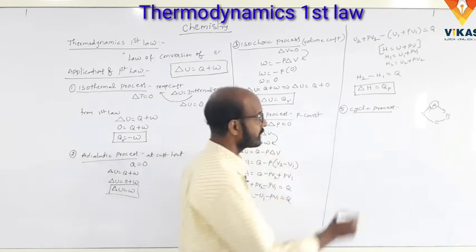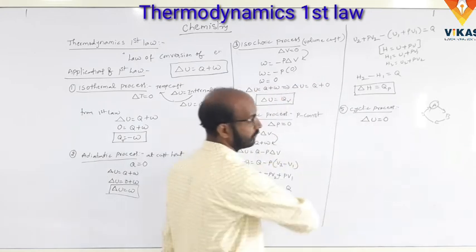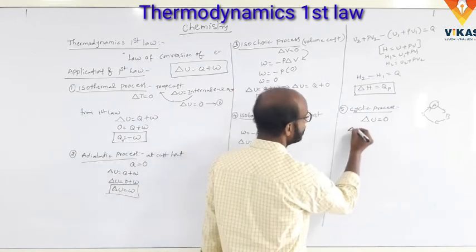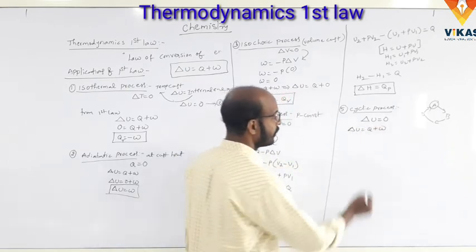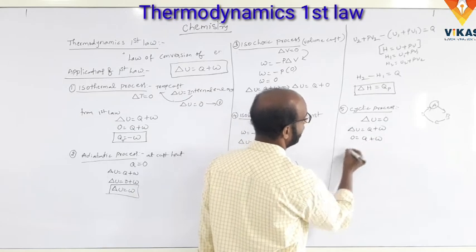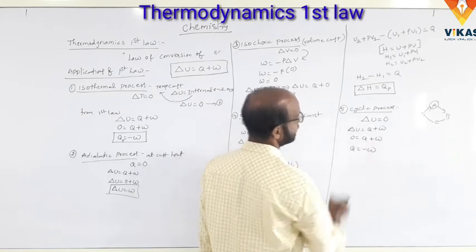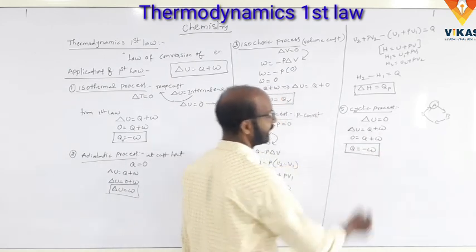In the cyclic process we know delta U is equal to 0. You know the formula delta U is equal to Q plus W. So delta U is 0, equal to Q plus W, so Q is equal to minus W. This is the cyclic process.